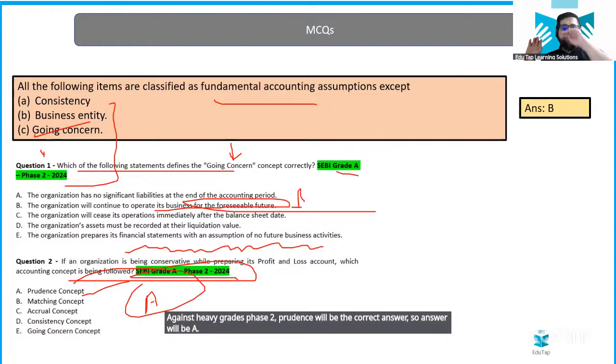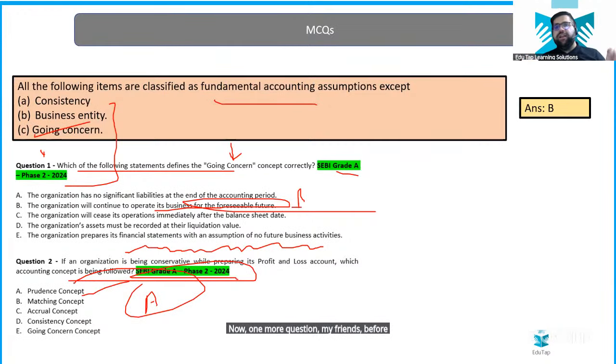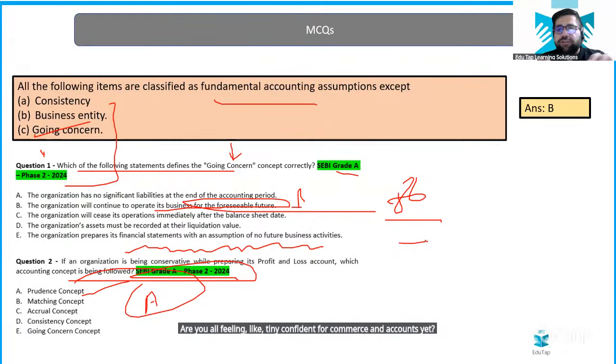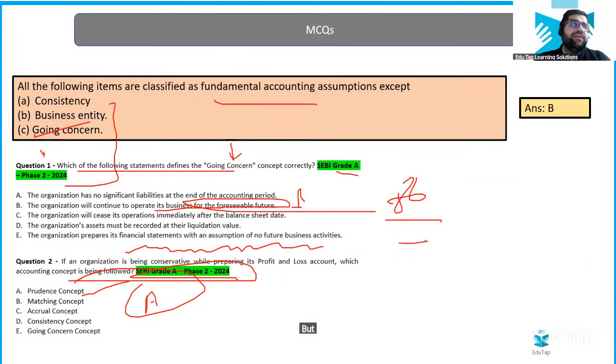Now, one more question, my friends, before I end. Everybody ready? And this is the toughest question to answer. And I need responses from all the 86 brilliant minds who are sitting. Hello, everybody. Are you all feeling a tiny bit confident for commerce and accounts yet? Although there is a big story to come, this is like 10% of commerce and accounts completed.